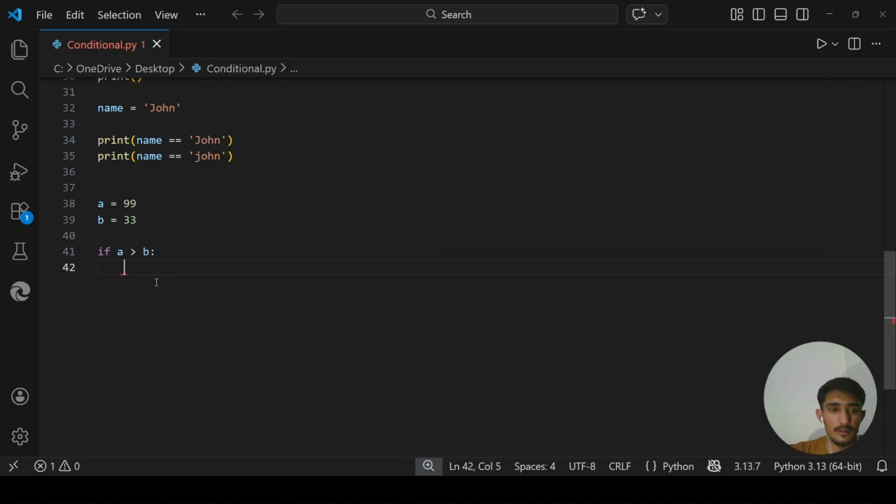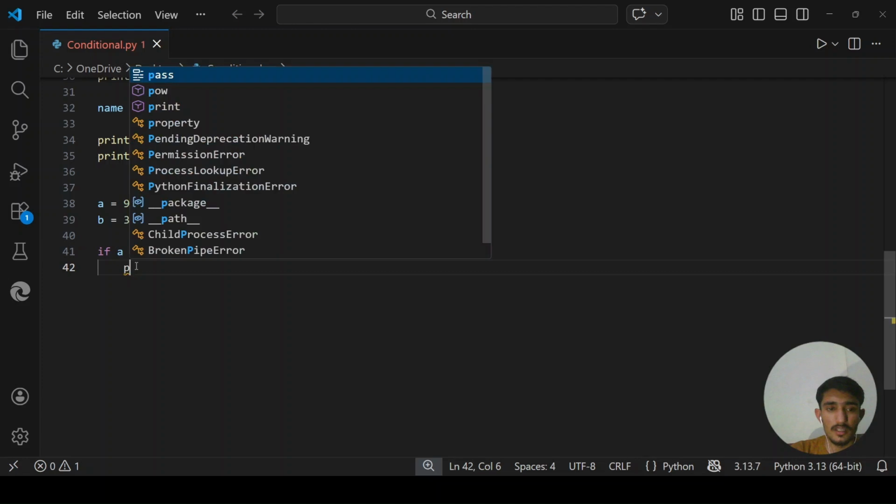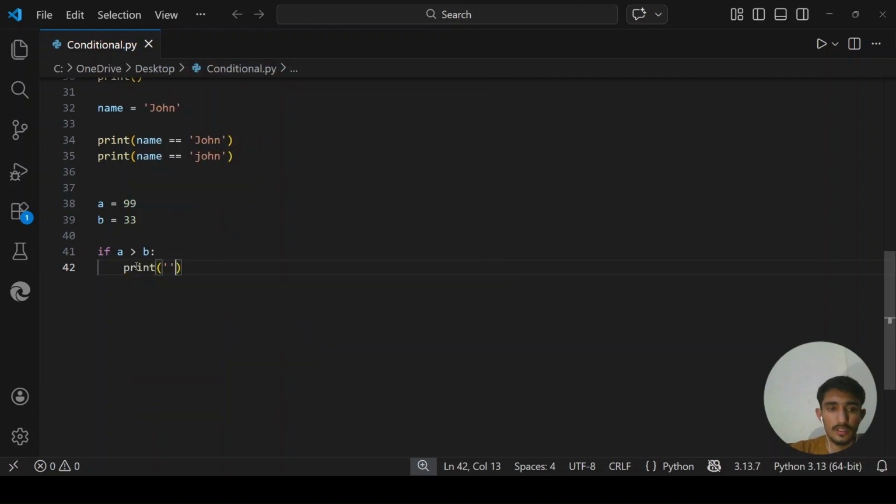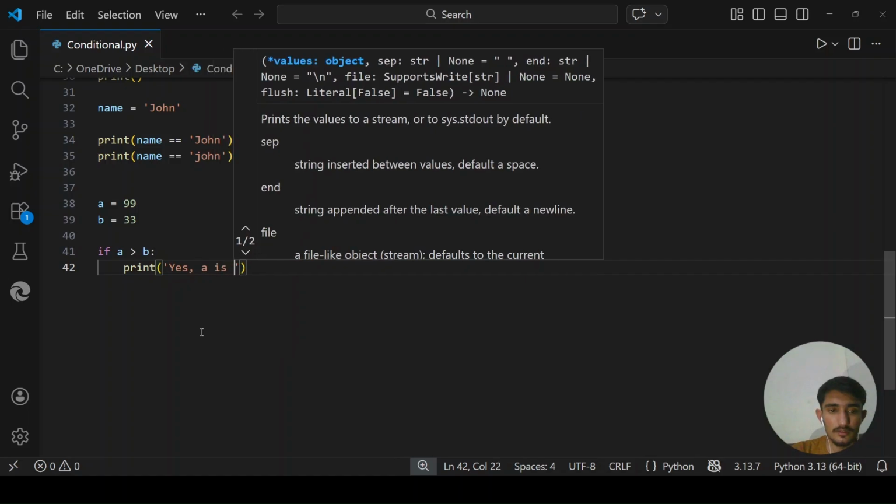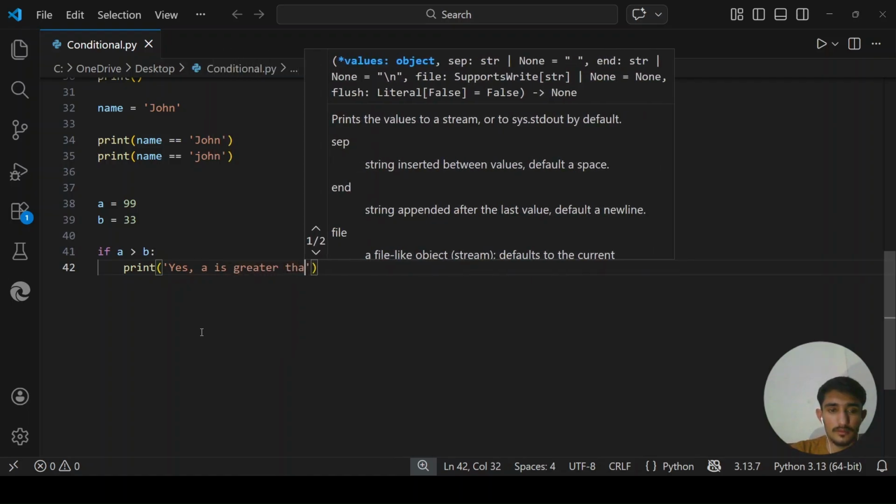So now here we will write what happens when the condition is true. Let's say print, we want to print if this condition is true, so we will print: yes, a is greater than b.